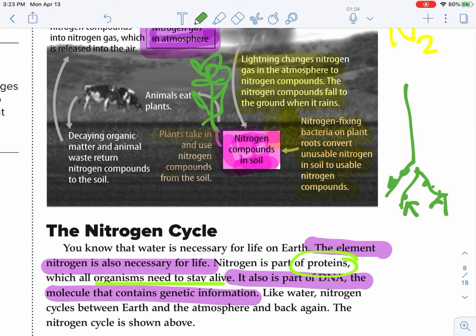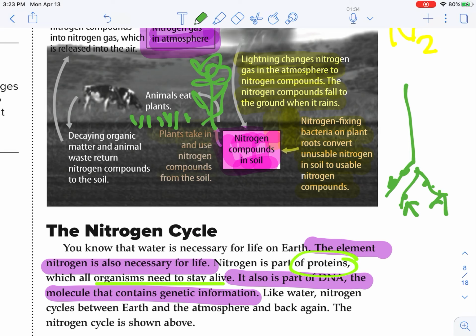Okay, and some grass growing here. All right. So we've been able to get the nitrogen from the atmosphere down into the soil. It's an unusable form until the nitrogen fixing bacteria on these legume plants, on these nodules, on these roots, convert it to a usable form. All right, so then we've got these nitrogen compounds in the soil that the plants use for its growth. And then here we go.